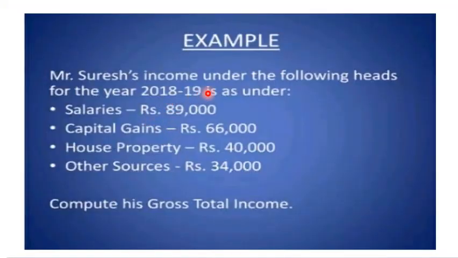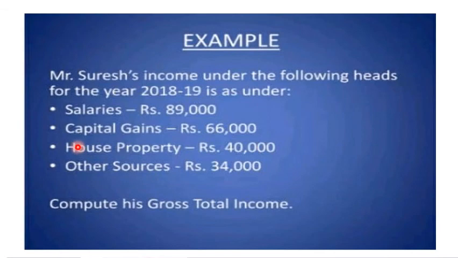Here is an example to understand gross total income. Gross total income means adding all the incomes. Okay, let's clear the example. Mr. Suresh has income under the following heads for the year 2018-19: salaries rupees 89,000, capital gain 66,000, house property 40,000, other sources 34,000. Compute his gross total income.